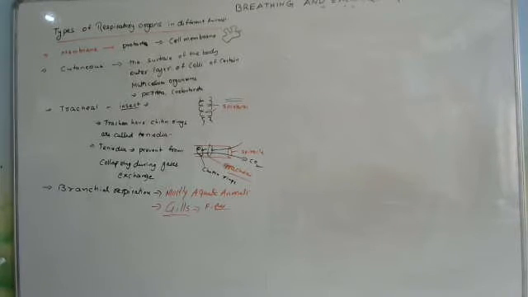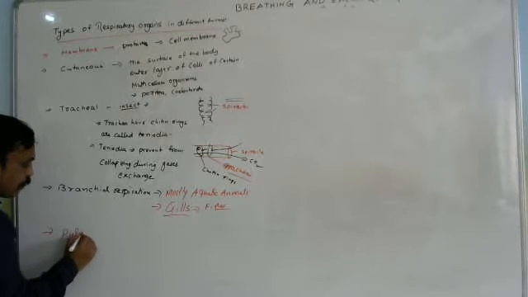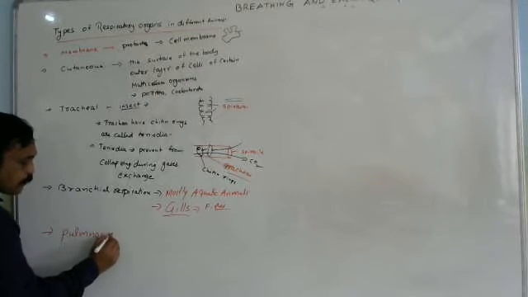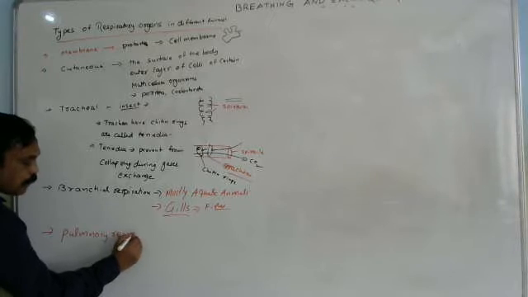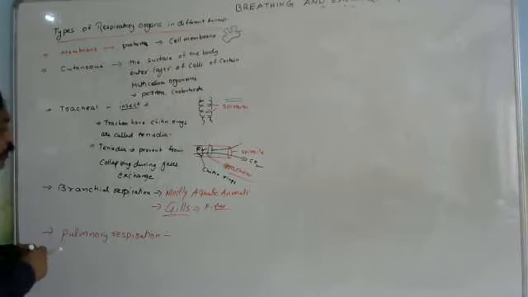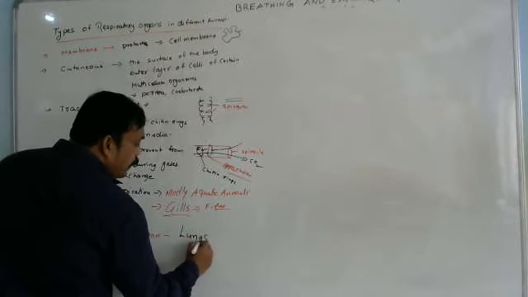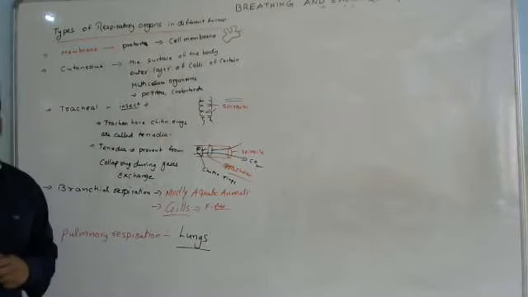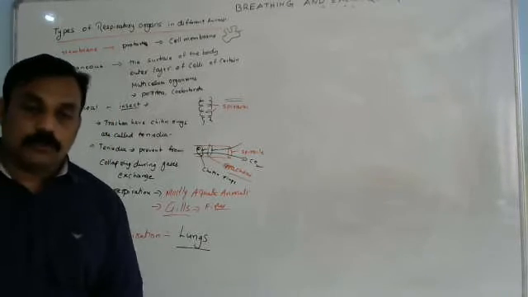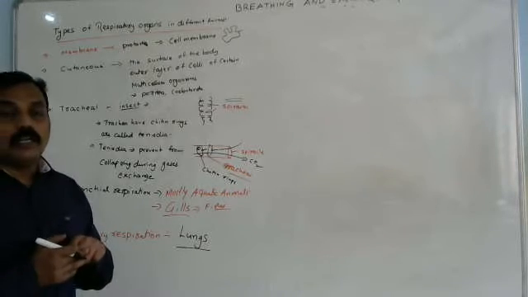After branchial respiration, the last one is what? Pulmonary respiration. What is the meaning of pulmonary respiration? Respiration occurs with what? Lungs. Lungs are the respiratory organs of these animals, the developed lungs, especially for terrestrial animals.